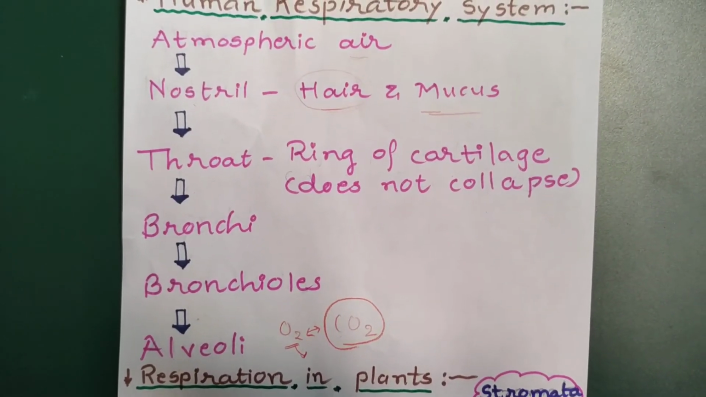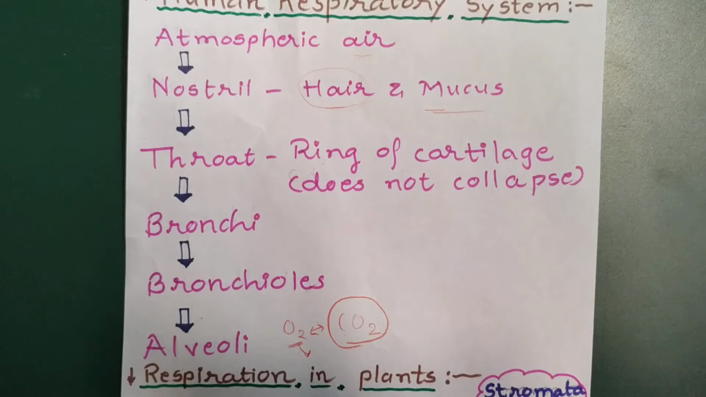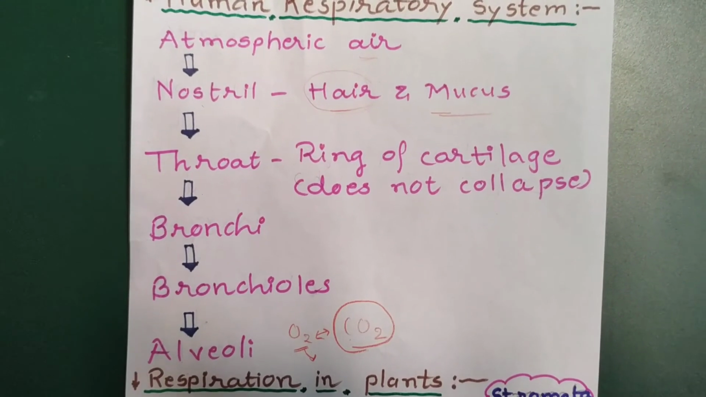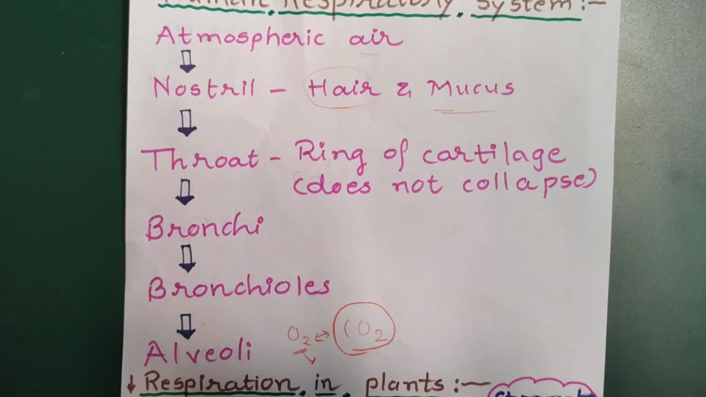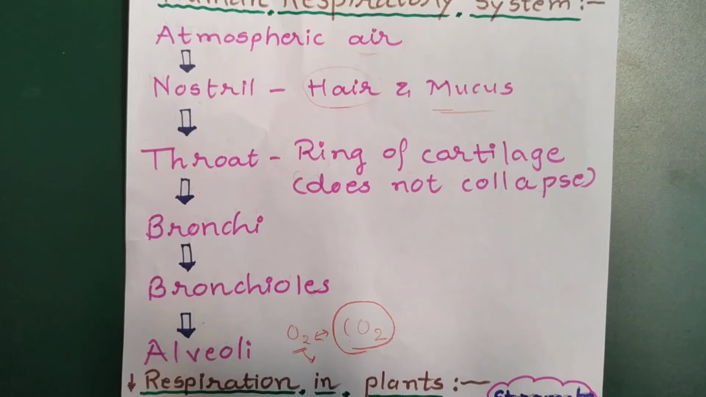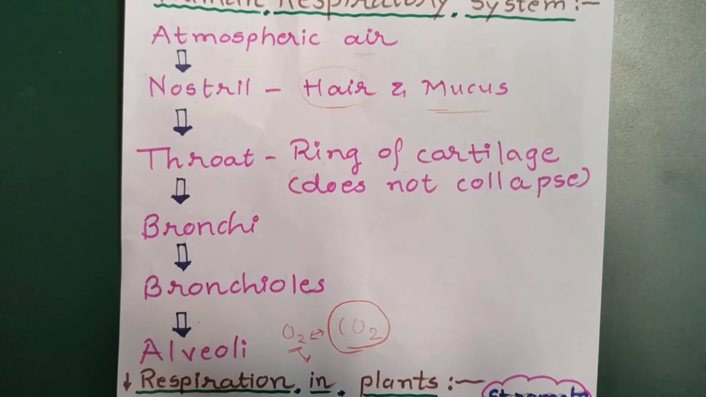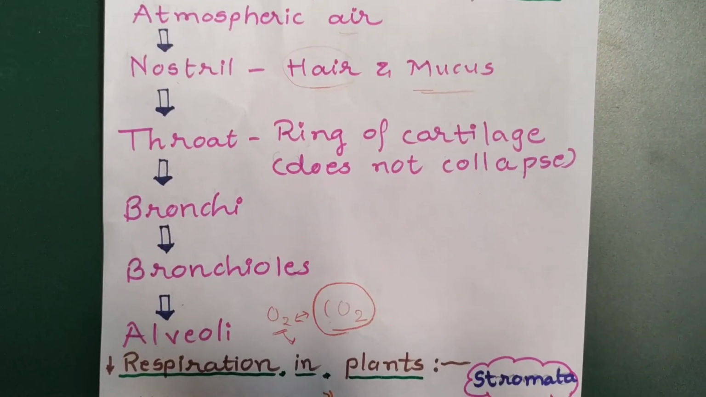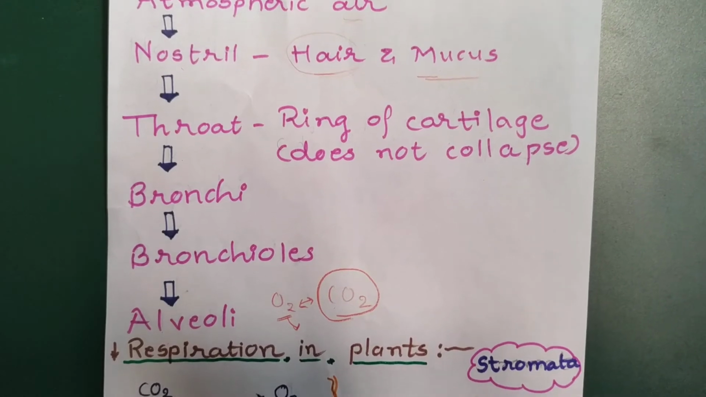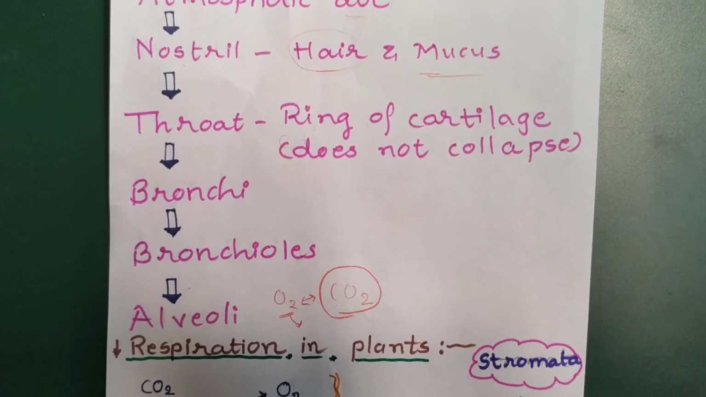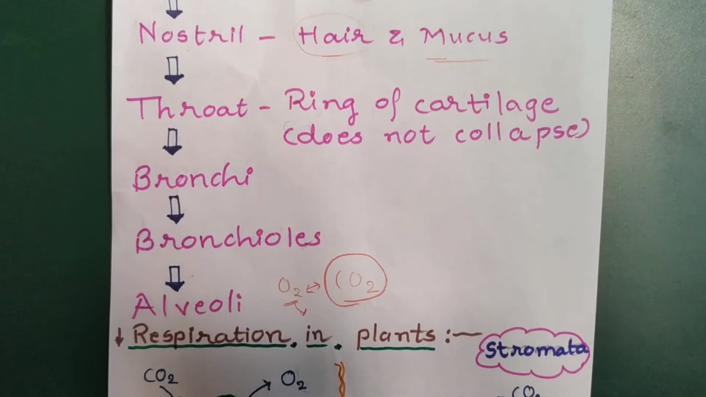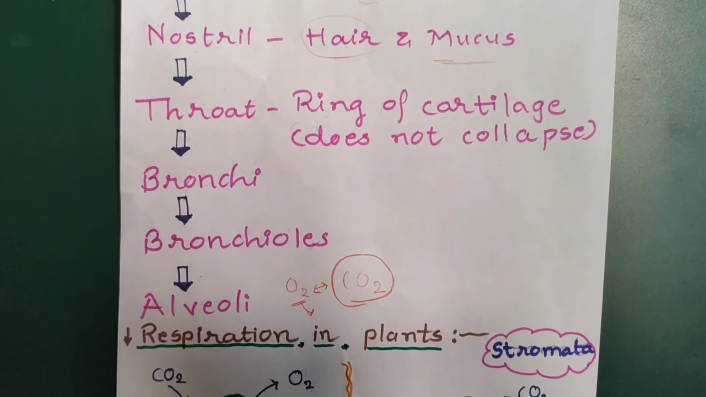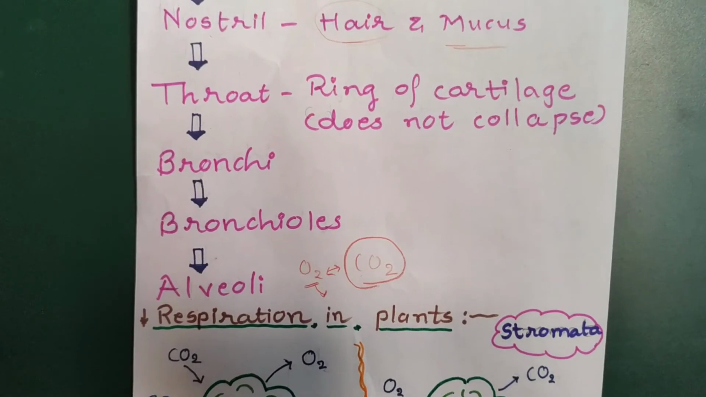Now, what about plants? Plants are also living, but they don't have lungs, gills or any other organs which other organisms possess for respiration. Still they respire. For respiration, plants have stomata. Stomata are present on the leaf surface, where exactly the exchange of oxygen and carbon dioxide takes place. Now let's see the respiration in plants.